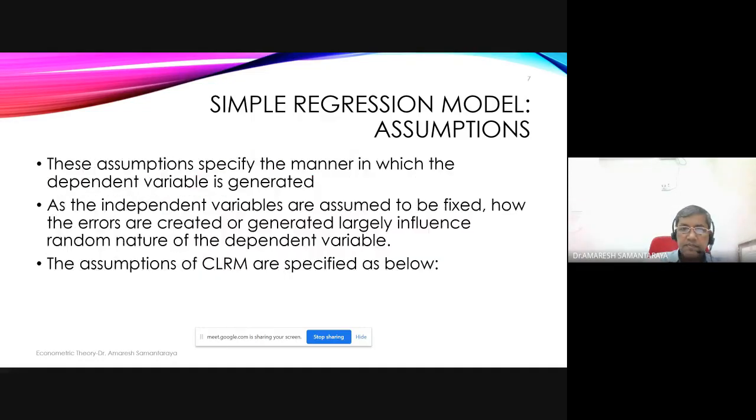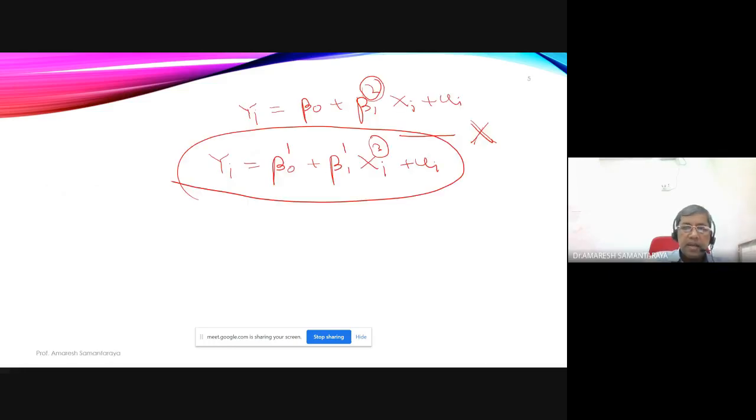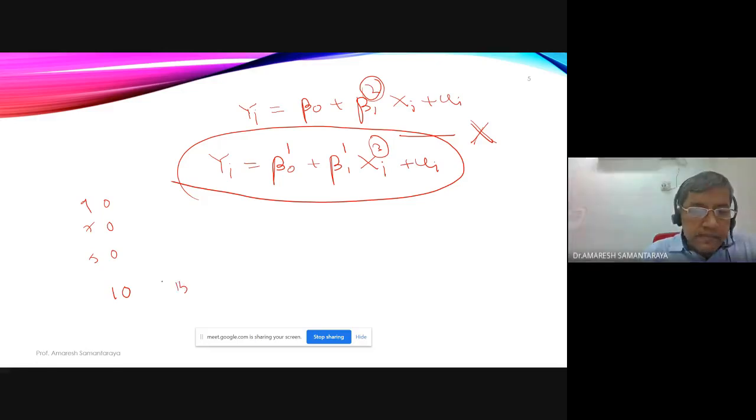For example, I'm not sure if I was clear to all of you. I'll try to explain this here. See, having income of 10, I can have consumption expenditure varying across 3 individuals: for somebody 5, for somebody 9, for somebody 7. Having income of 15, similarly, I have consumption expenditures.